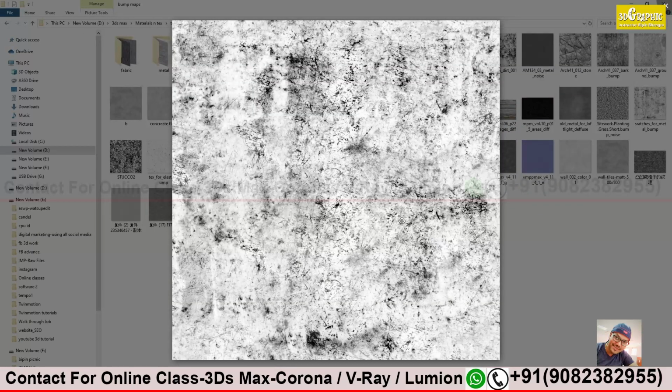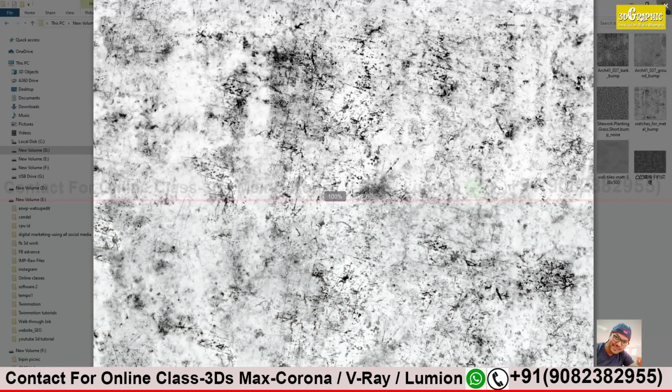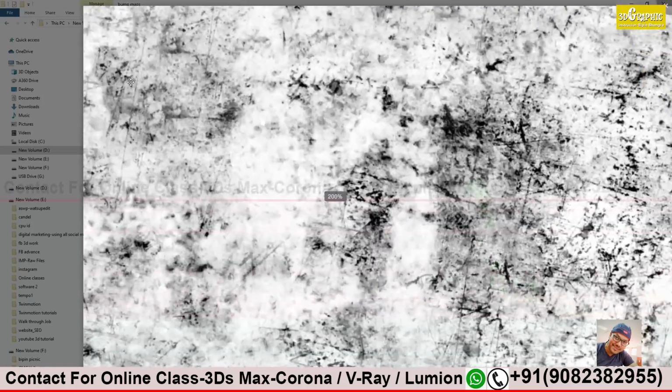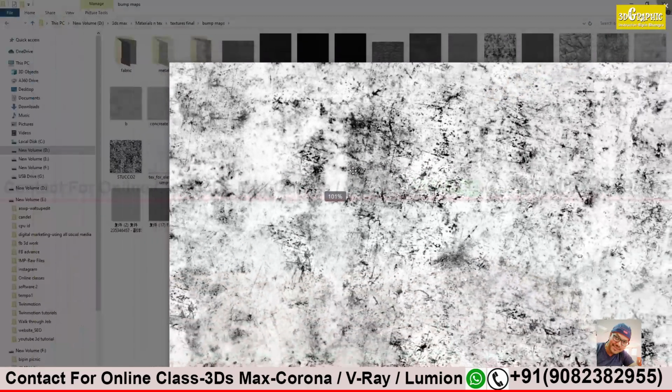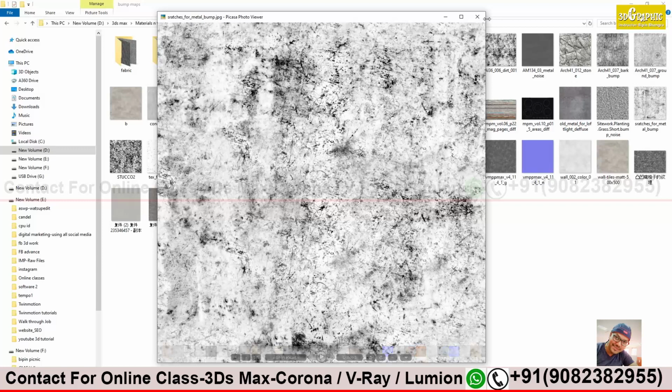This kind of effect, no? You see straight lines, metal. Generally, you try to get this straight XY zigzag line. You see over here also straight lines. Metal does have this straight line scratches. So we'll try to use this one.